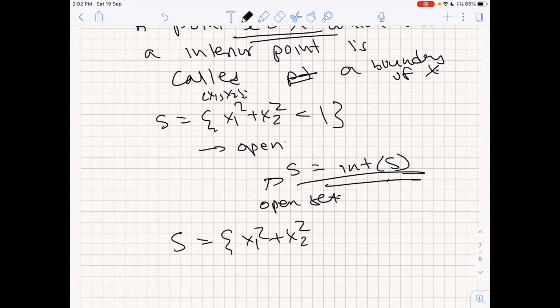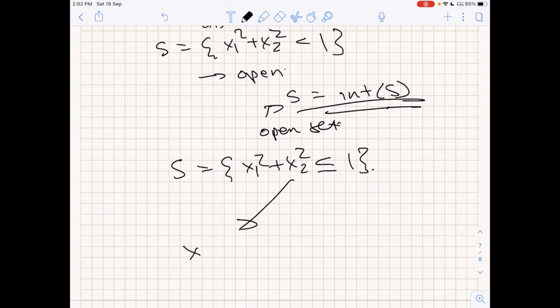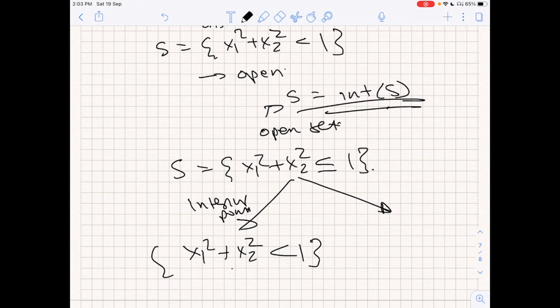Now take x1 square plus x2 square less than or equal to 1. In this set, all the points with value strictly less than 1 are interior points. This is the set of all interior points. Because if you are inside, strictly less than 1, you can always create a small neighborhood delta such that all points in it are still inside the circle.